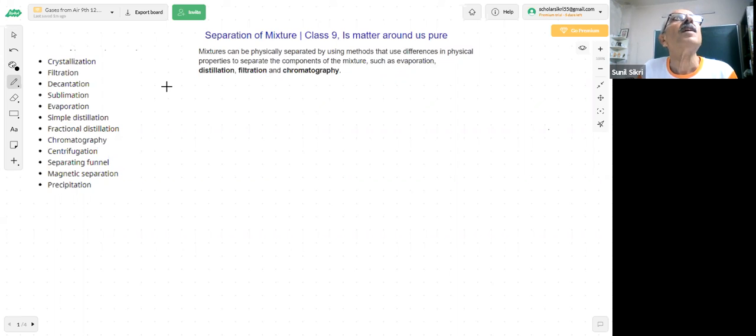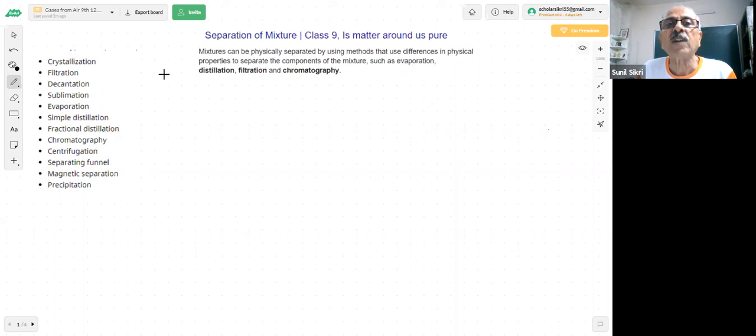For example, when I told you about the milk which you are drinking, you found that milk is not pure. It has soluble fats in it and also proteins. And if there is a mixture, as I said last time, how will we separate these mixtures? Butter is a mixture. All your substances, the ghee, oils, whatever you are buying from the market, are not pure substances. Your cold drinks and juices contain more than one component.